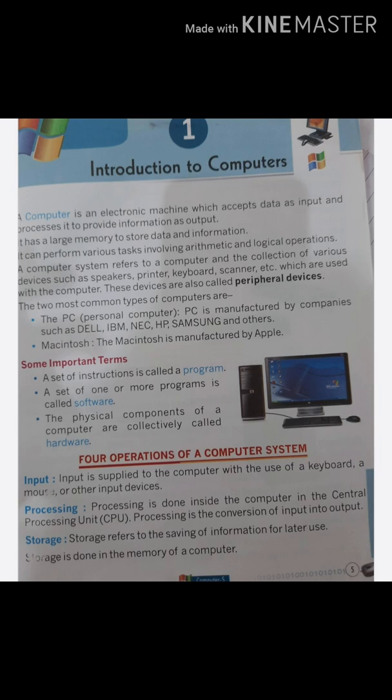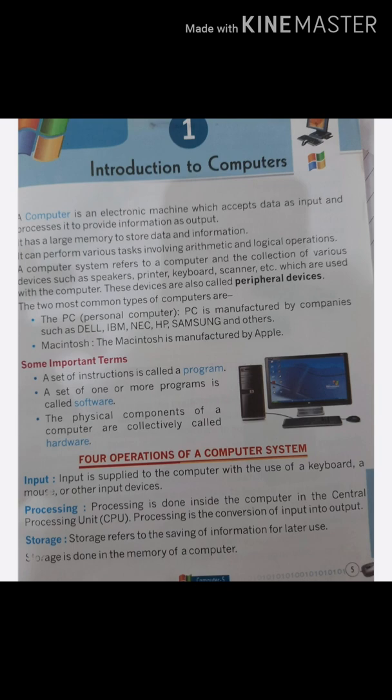Next, the second generation computer started at 1956 to 1963, and the important thing in it is the transistor. The characteristics are: it is transistor based, about 1 lakh circuits per square foot, smaller in size in comparison to the first generation, faster than first generation computers, and less expensive.